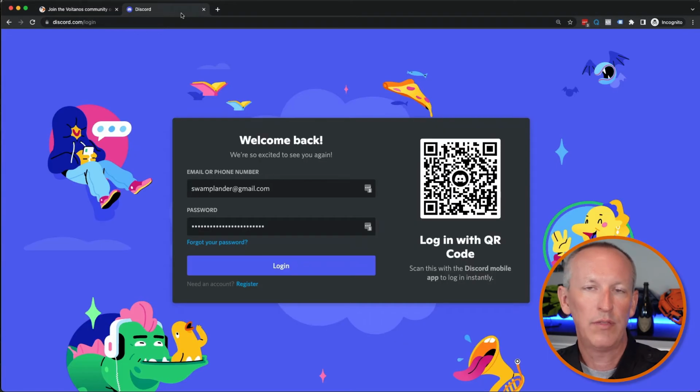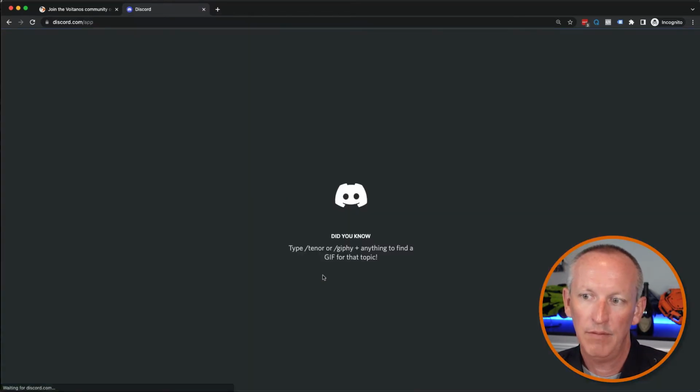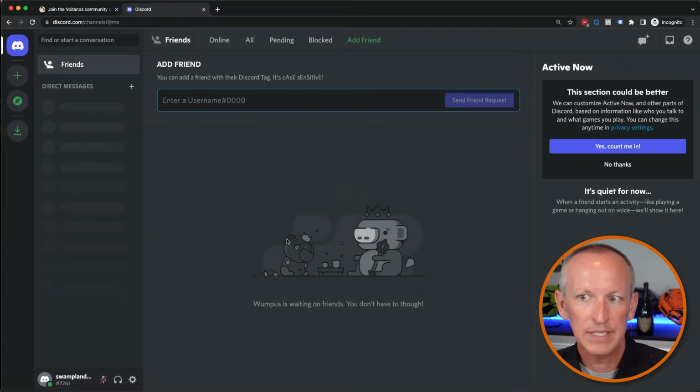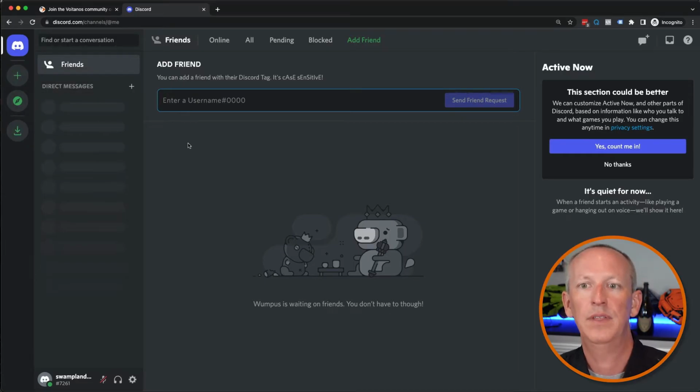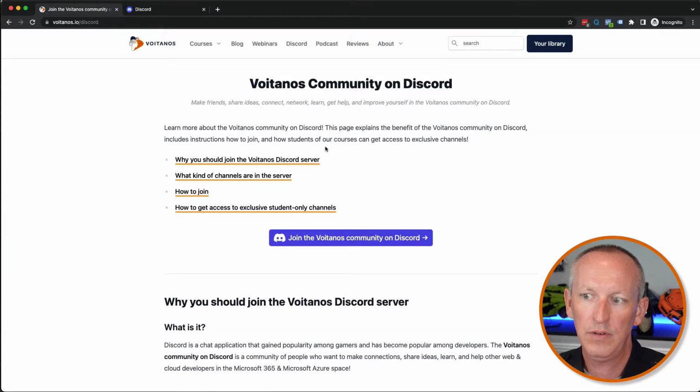Now, let me show you what's going to happen before I actually run through this. I'm going to jump over to another tab and sign in to Discord using a test account that I have. This user is not a member of any server, as you can see on the left-hand side. We're going to keep an eye on how things change as I jump around. So I'm going to come back over here to join the Voitanos community on Discord, and I'm going to click on this button.